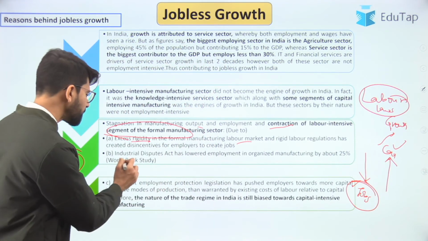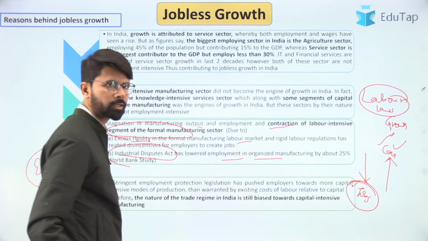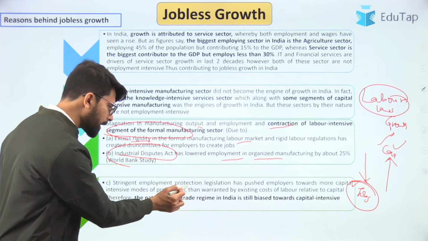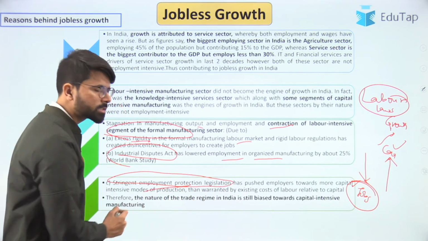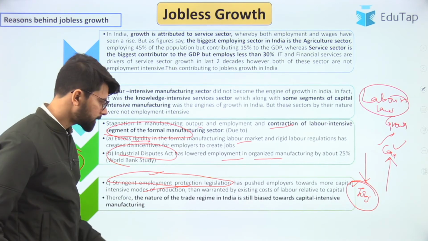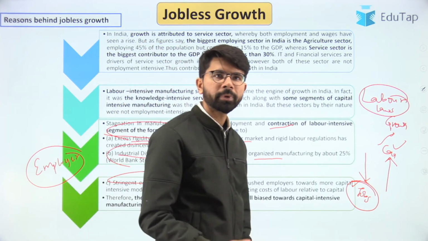Apart from that, the Industrial Disputes Act has also lowered employment in organized manufacturing by about 25%. That gives us the data there. And this stringent employment protection legislation, the same point which I have elaborated now, is again emphasized here. Thus, the nature of the trade regime in India is still biased towards capital intensive industries.